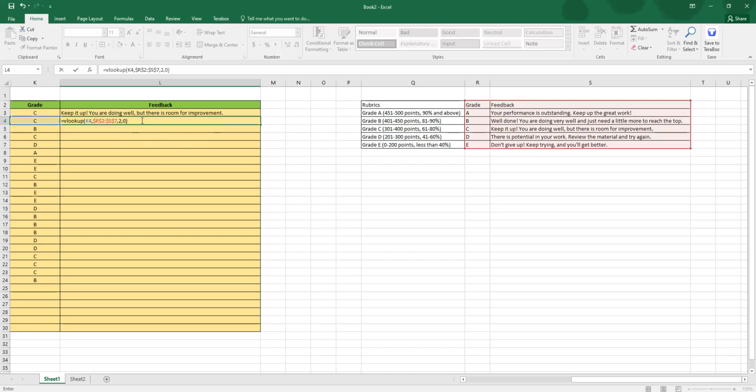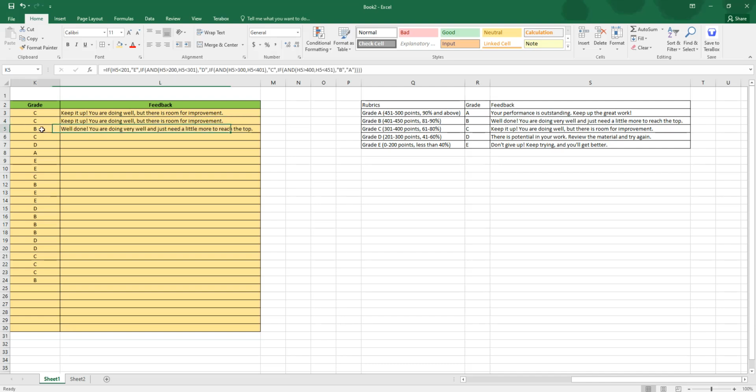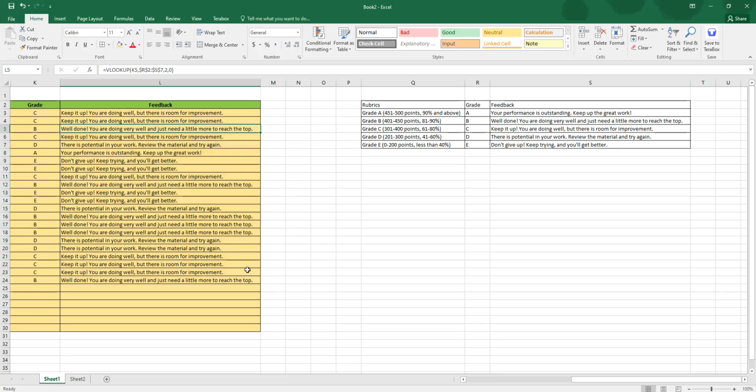Now with the C there, I should get "keep it up, you're doing well, but there is room for improvement." That should be my result here. If not, it's wrong. So let's hit enter and see if it worked. Yes, it worked. Now let's do Control D for one cell. B stands for well done, you're doing very well. Okay, so it's working. So what we're going to do now is just select all that, Control D, and we're done.